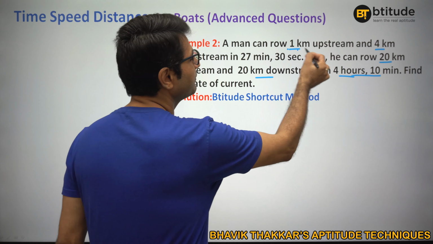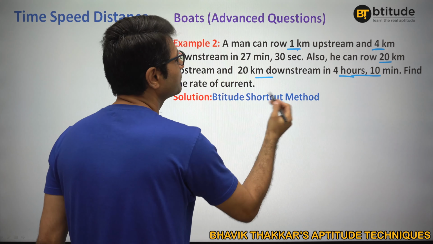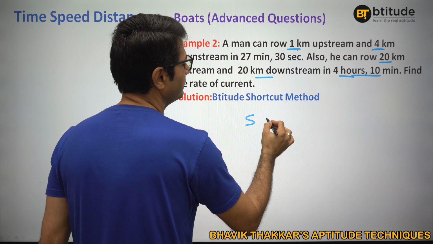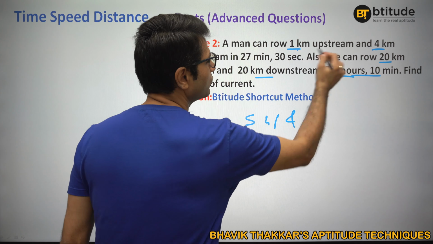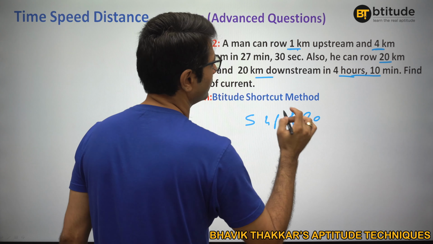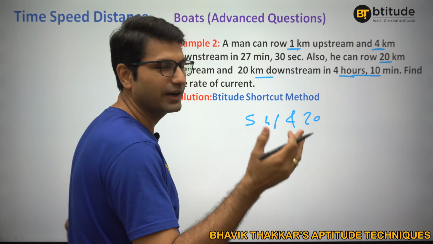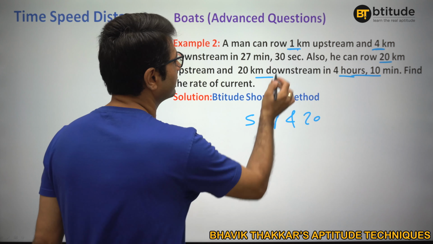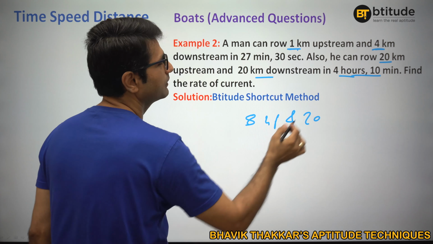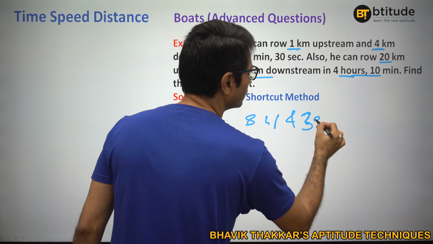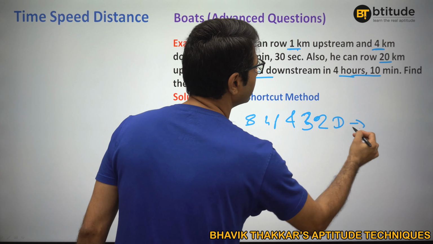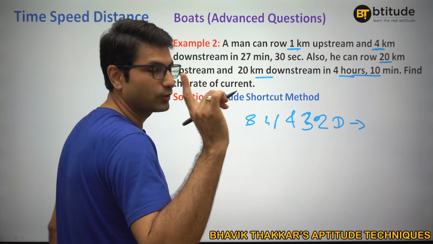Just multiply this previous one by 5. So I would say, what if 5 kilometer upstream and into 5, sorry, into 8, right? 5 into 8 is 40. So 8 kilometer upstream and 8 fours are 32 kilometer downstream will take obviously 8 times.